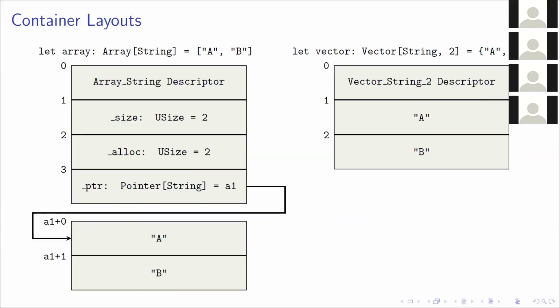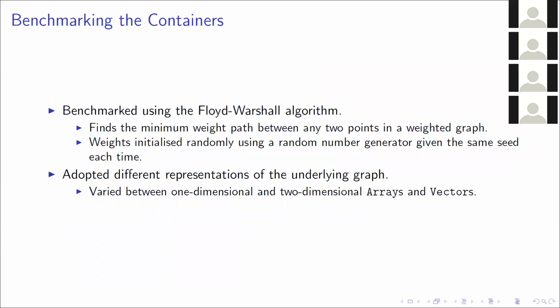But it's all well and good me just saying that, so let's actually show you how this performance increase happens. So I benchmarked the new data structures using the Floyd-Warshall algorithm. If you don't know, that finds the minimum weight path between any 2 points in a weighted graph. For the benchmarks, initially the graphs were initialized randomly using a repeatable random number generator.